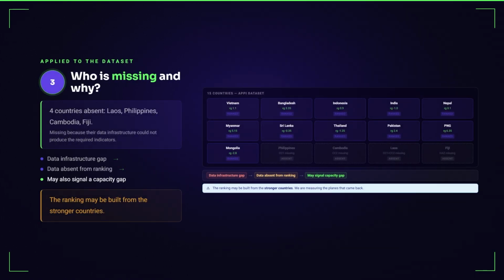Similarly, in our dataset, the four countries with missing coping capacity data may be absent because they have weak institutional and data systems. These weaknesses are part of what coping capacity aims to measure. The dataset reflects countries with sufficient data systems. The most vulnerable countries may be missing. We are measuring the planes that returned.